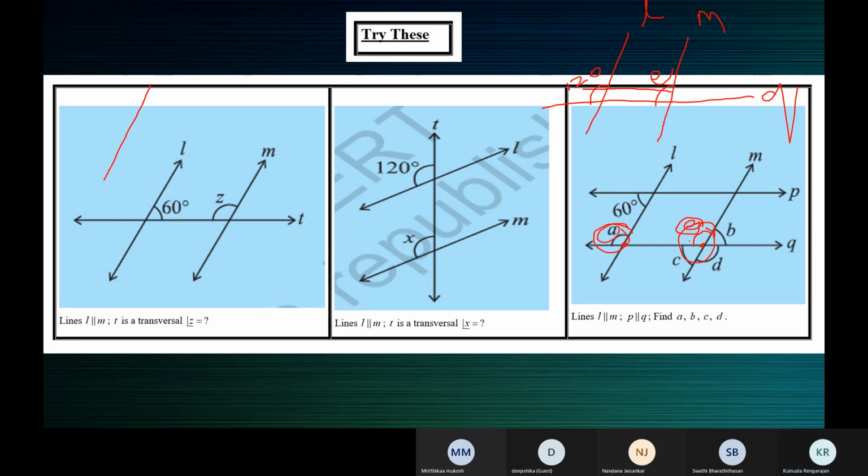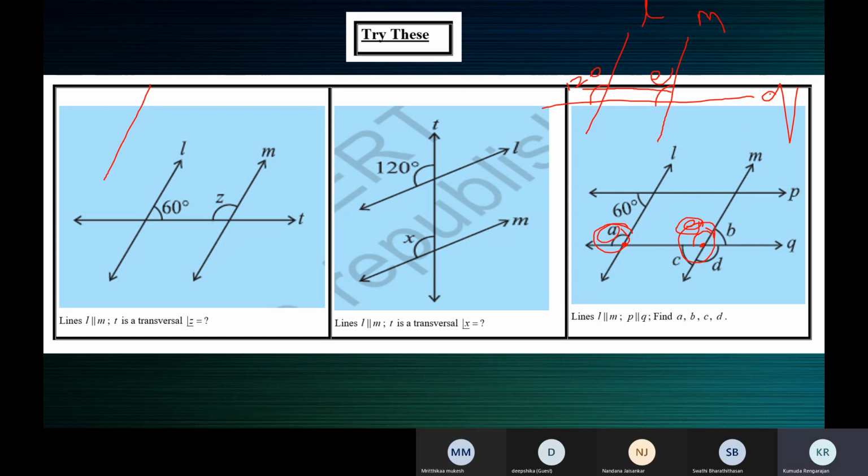Now when we say alternate interior, alternate exterior, that means when they're alternate angles, both of them must be interior angles or both of them must be exterior angles. And alternate angles lie on opposite sides of the transversal. They also have different vertices. Corresponding angles are on the same side of the transversal. They have different vertices. One is an interior angle and the other is an exterior angle, opposite of alternate angles. For alternate, both must be interior or both must be exterior. But for corresponding, one interior, one exterior angle.